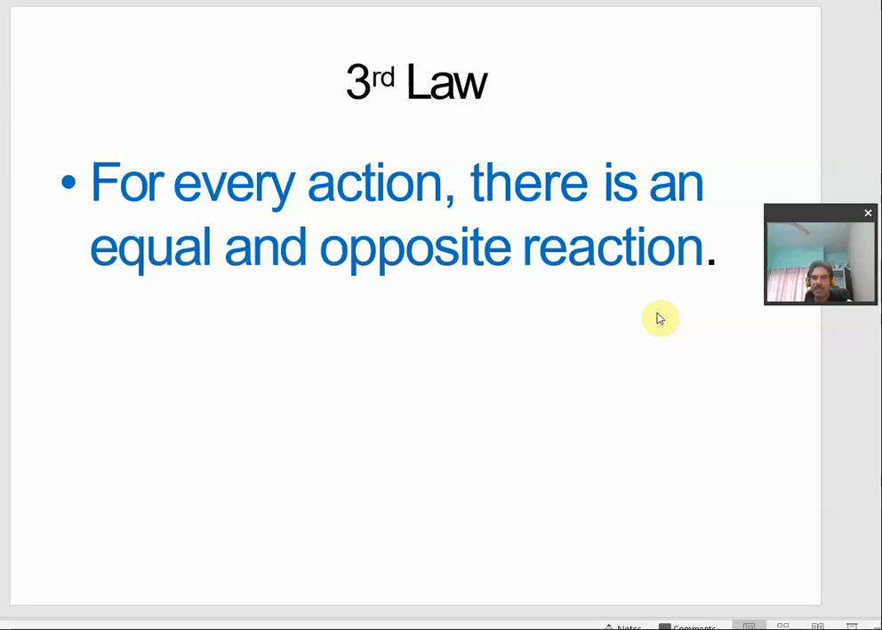It simply says that for every action there is an equal and opposite reaction force. Suppose that one person is trying to pull a car, then the car is also applying an equal amount of force on the person in the opposite direction. So, there can be any number of examples.